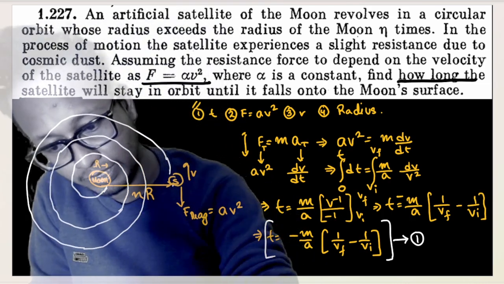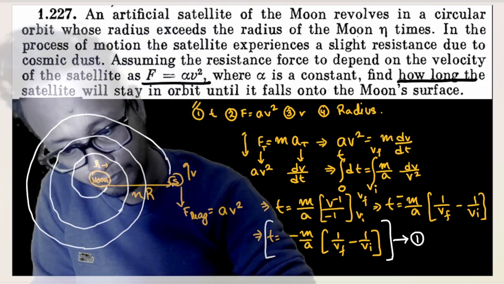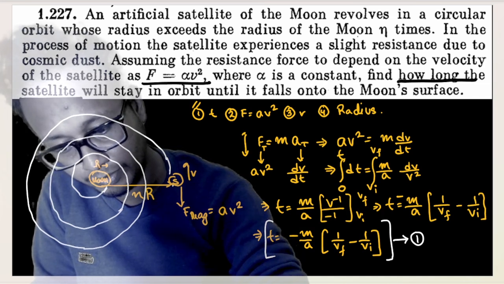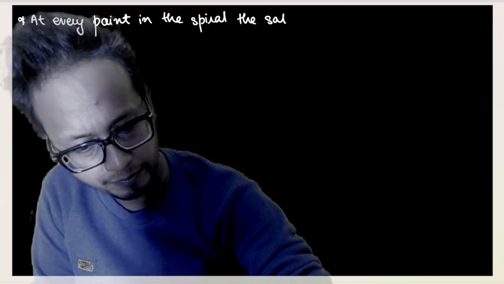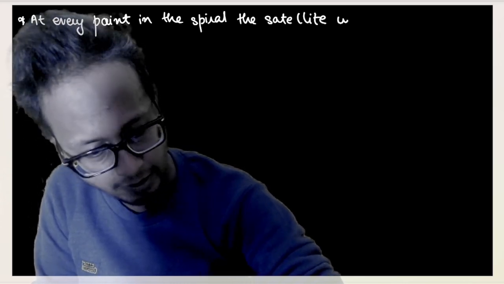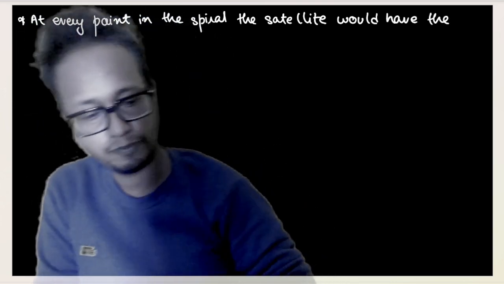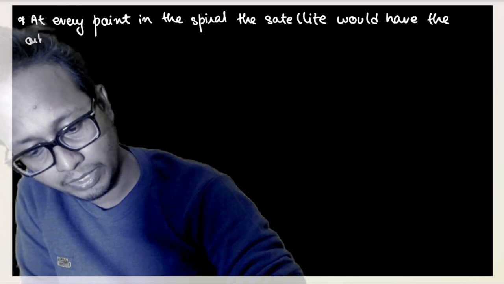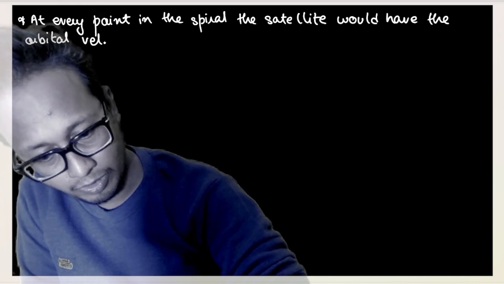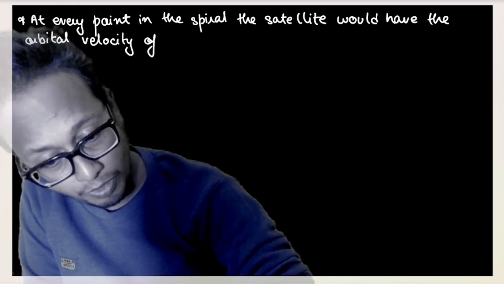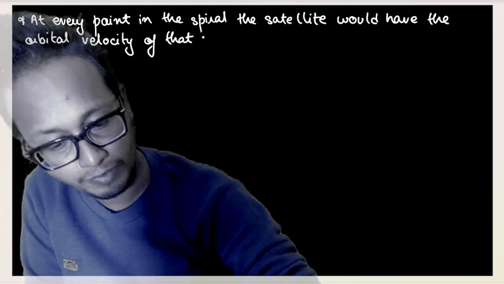So v is equal to, let me write down the point that I said right now: at every point in the spiral, the satellite would have the orbital velocity of that orbit, or of that point.